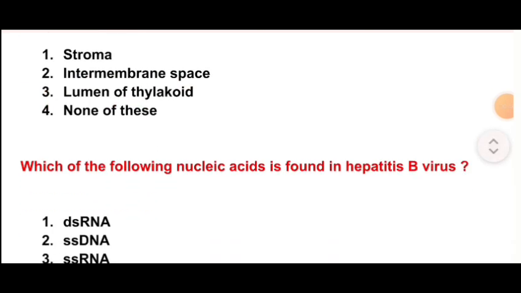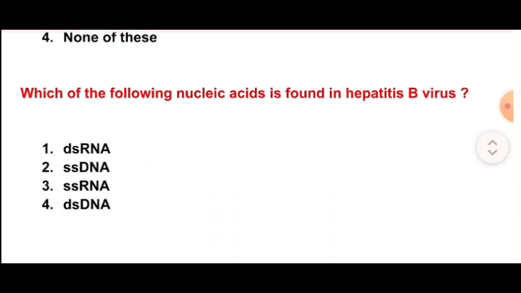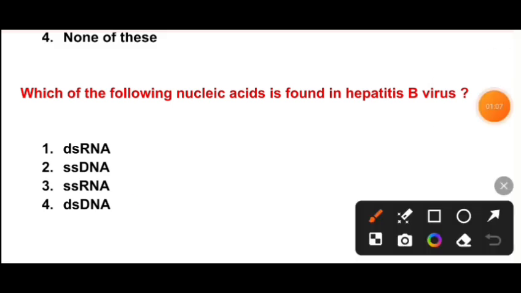Next question is, which of the following nucleic acid is found in hepatitis B virus? dsRNA, ssRNA, ssDNA, dsDNA. So the correct option is option number D, dsDNA. The nucleic acid found in hepatitis B virus is dsDNA.